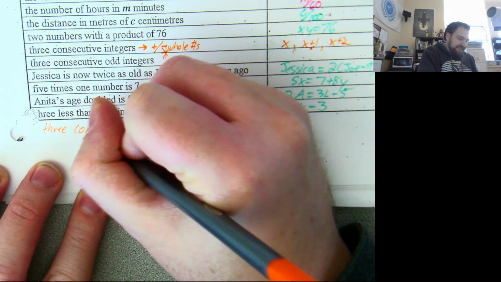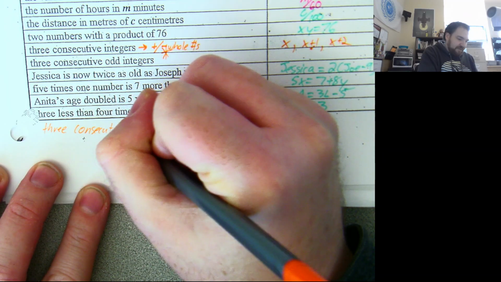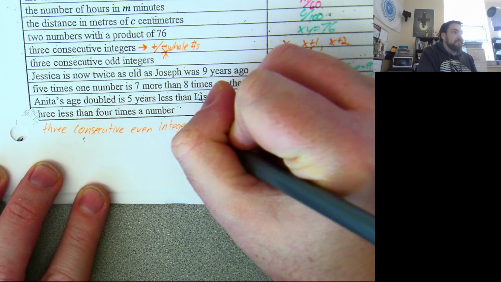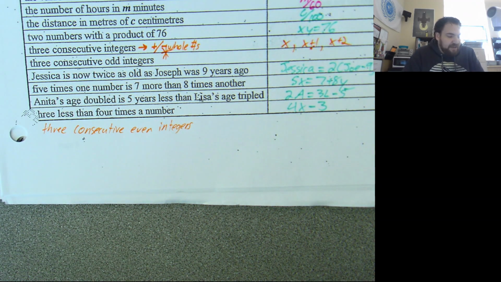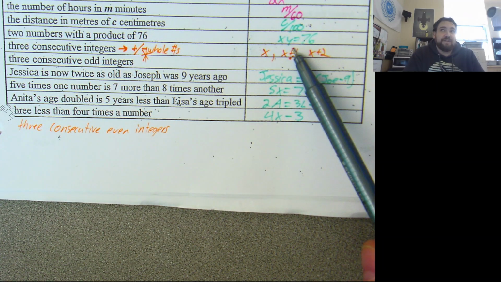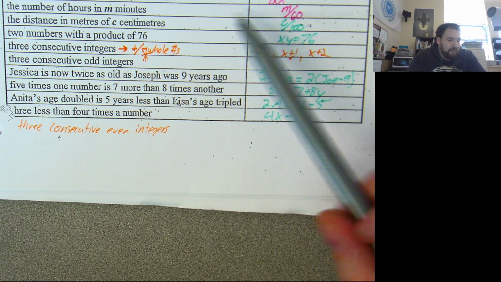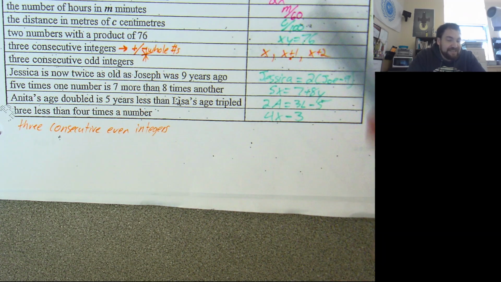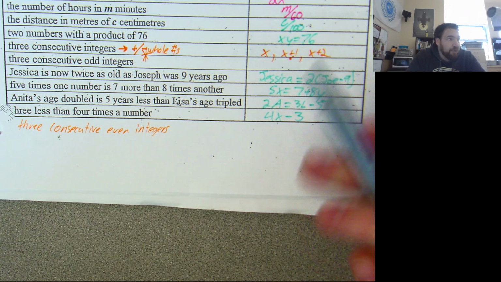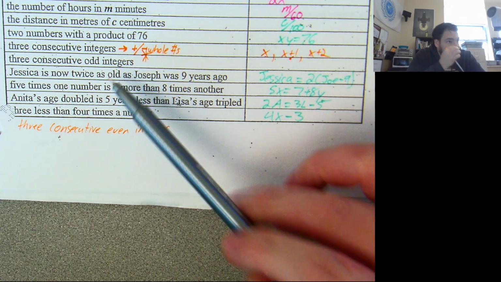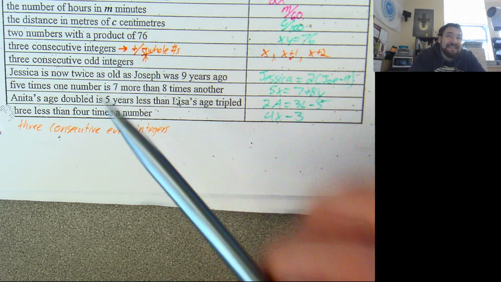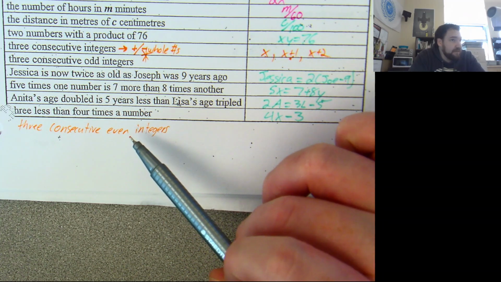Let's talk about 3 consecutive even integers. Because the consecutive integers aren't abundantly difficult. It's x plus 1, and x plus 2. Before we can talk about the odds, we kind of have to talk about the evens. Because to take an expression or a value you don't know and to guarantee oddness is actually a little difficult. It's easier to guarantee evenness.